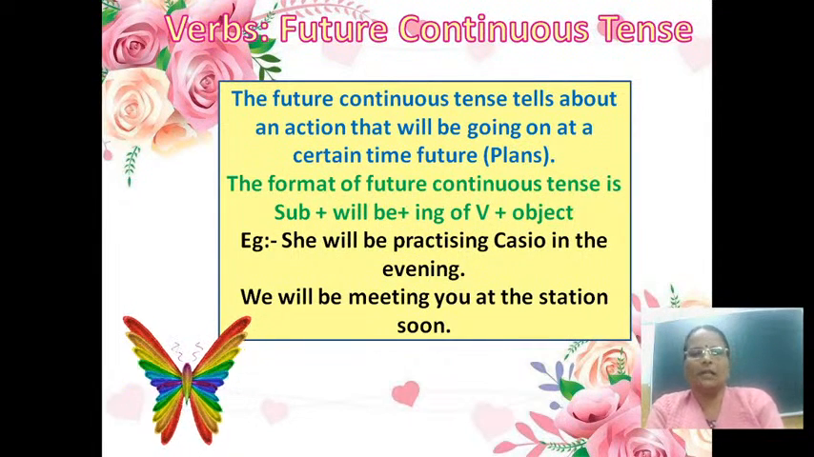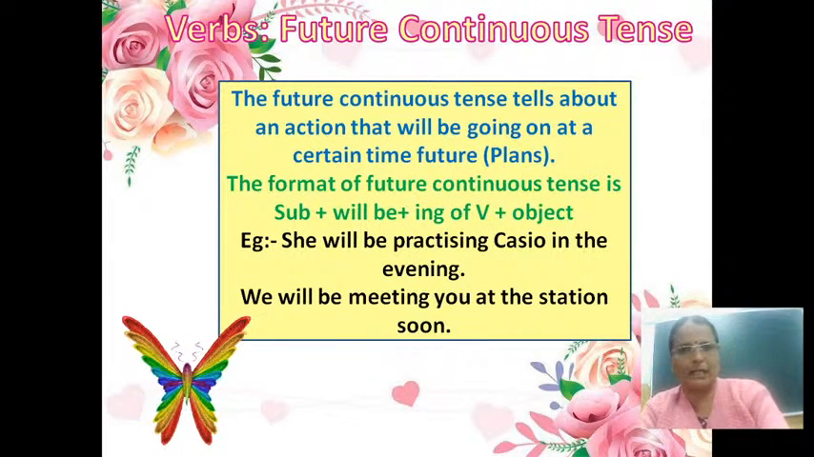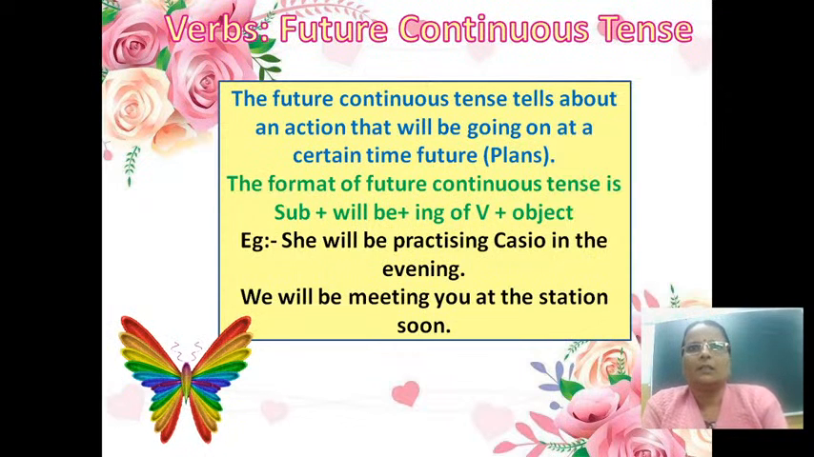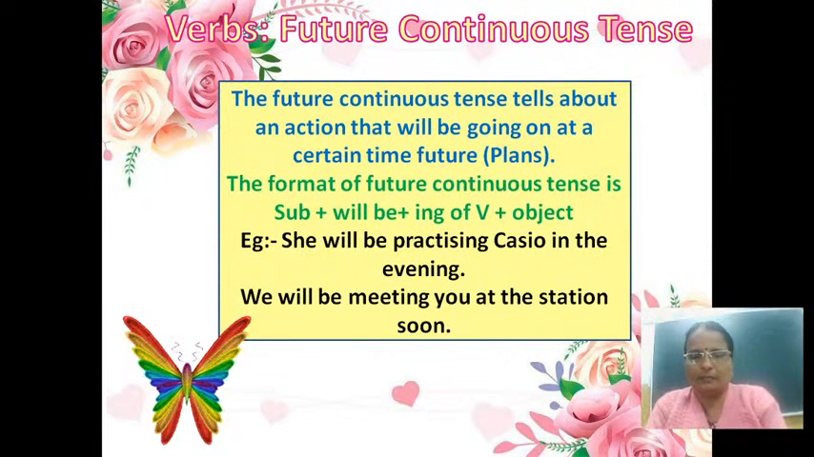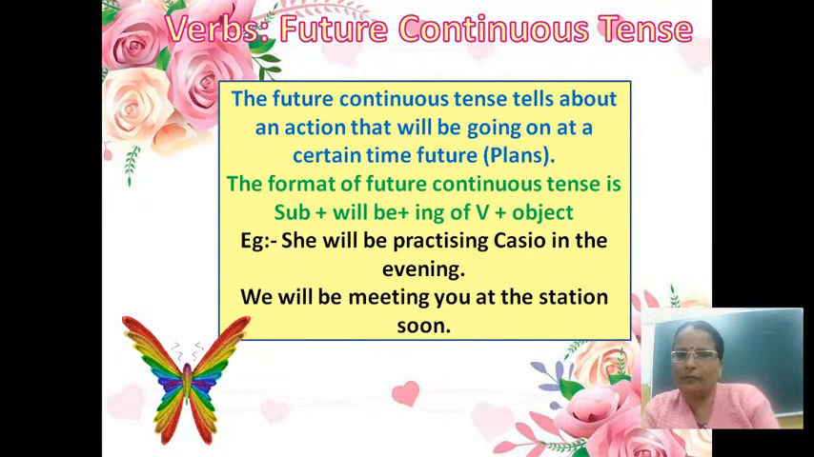Now, the future continuous tense tells us about an action which is going on for some time in the future. For example, she will be practicing Casio in the evening. It will be going on for some time. This action will take place in future.